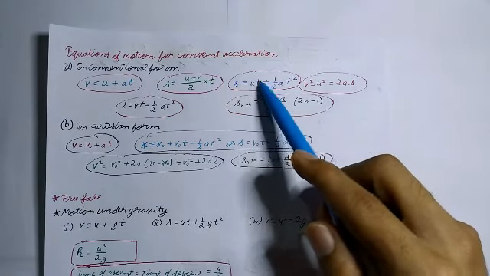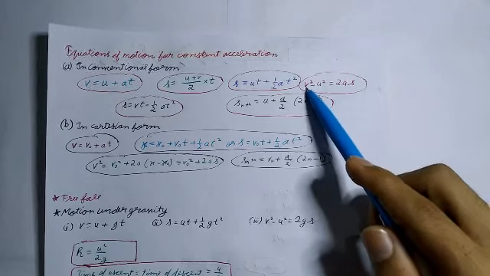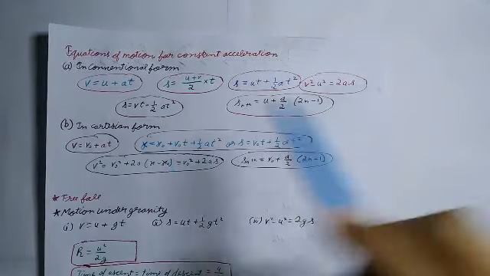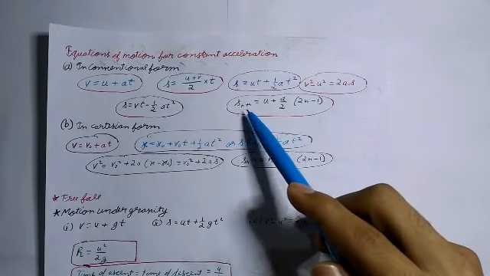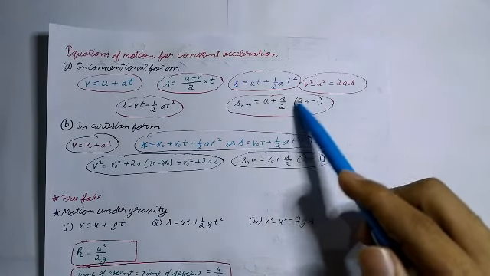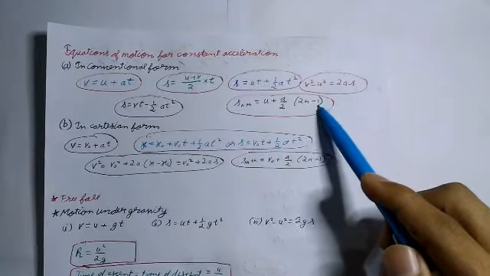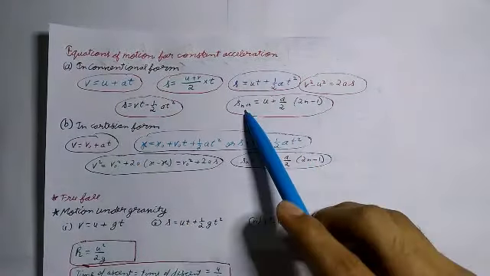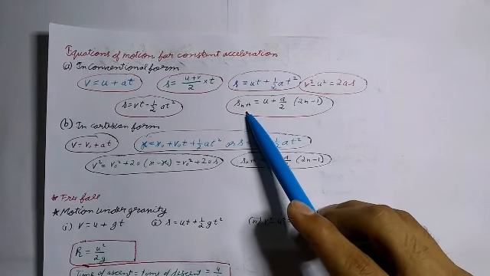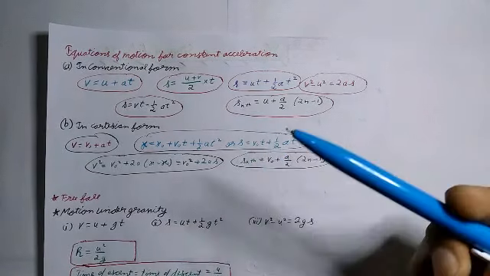Third is s is equal to ut plus half at square. Fourth is v square minus u square is equal to 2as. Fifth, s is equal to vt minus half at square. S nth is equal to u plus a by 2 into (2n minus 1), where S nth is the distance traveled in the nth second.